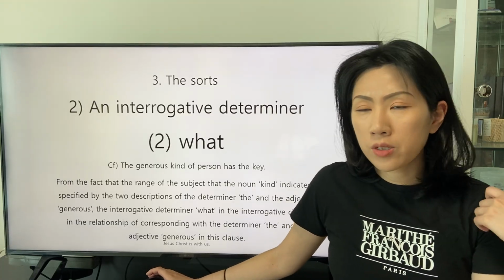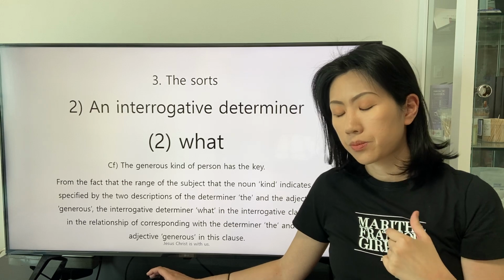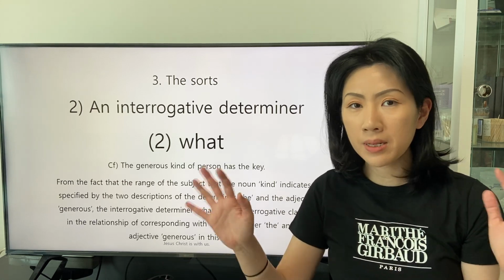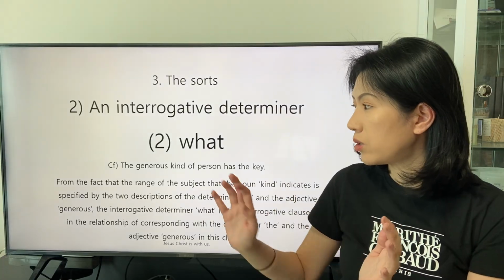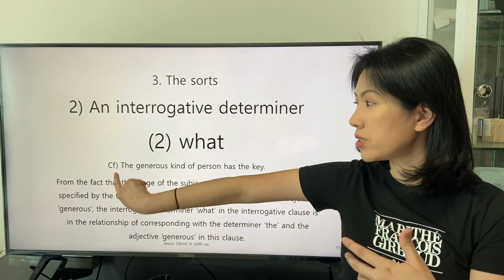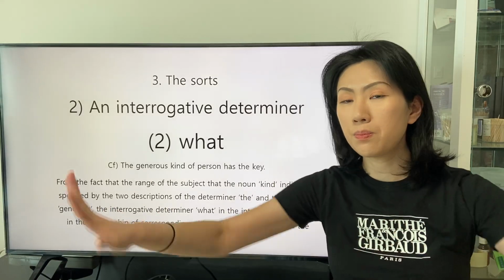In that way, we can understand the compatibility between the group described by the two descriptive words, the and generous, and the other people.